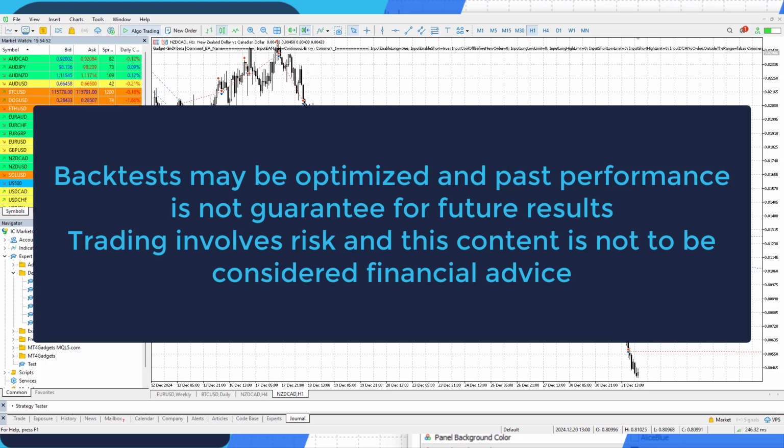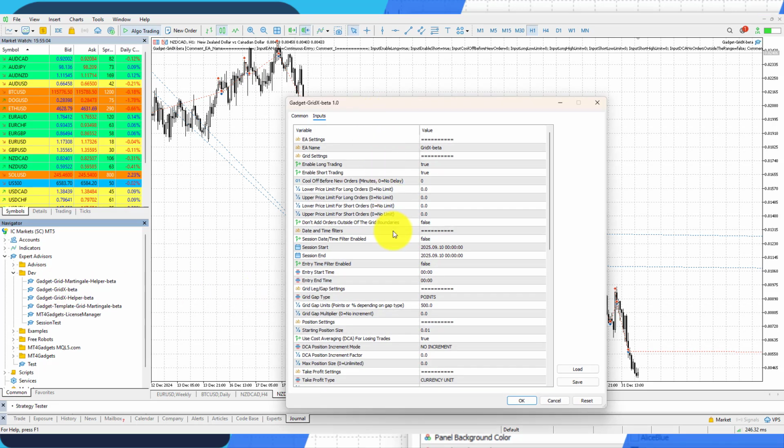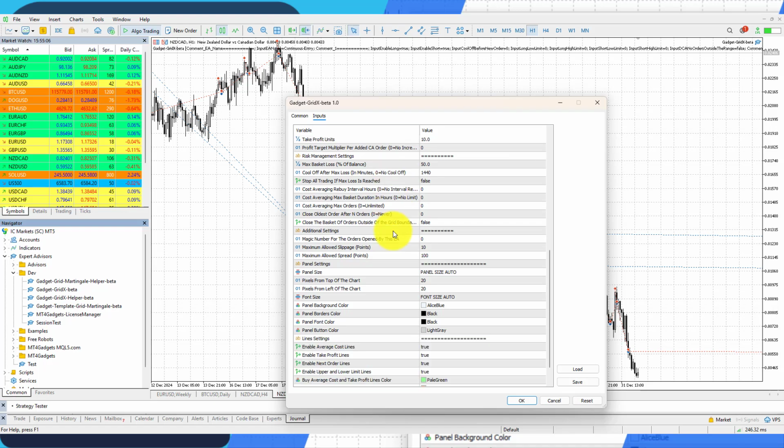Grid systems and martingale are often criticized because of their excessive risk of blowing accounts. While risk controls do not guarantee complete safety, they can help manage maximum losses and drawdowns, and they can save your account in adverse market conditions.